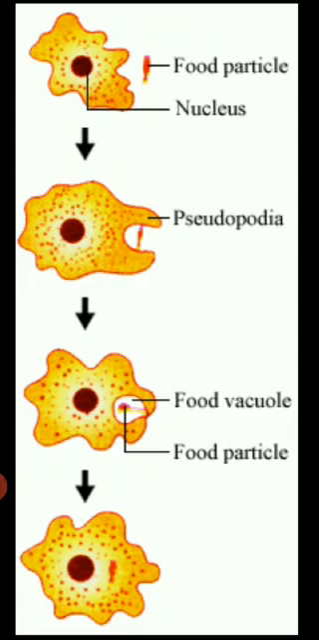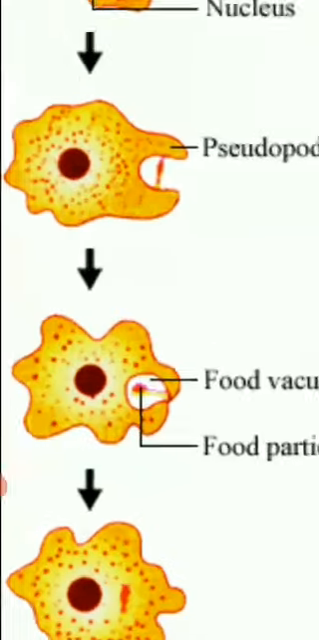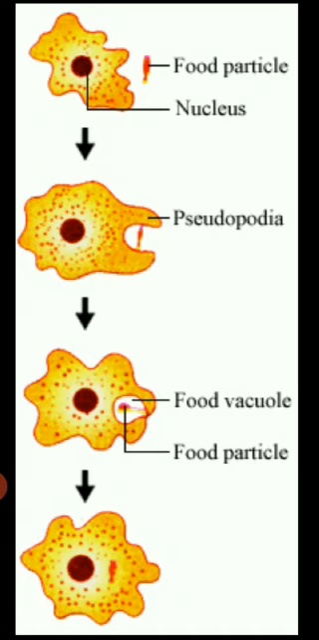With the help of the pseudopodia, they engulf the food material and form a food vacuole. You can see the food vacuole over here. This is the food vacuole where the digestion is going to take place. So what amoeba has done over here, first it ingested the food and then digestion takes place. So overall, here what is holozoic nutrition? First ingestion is going to take place, then digestion is going to take place.